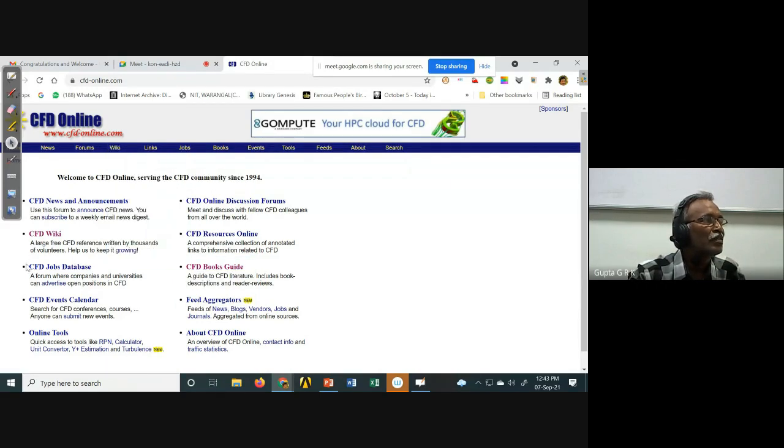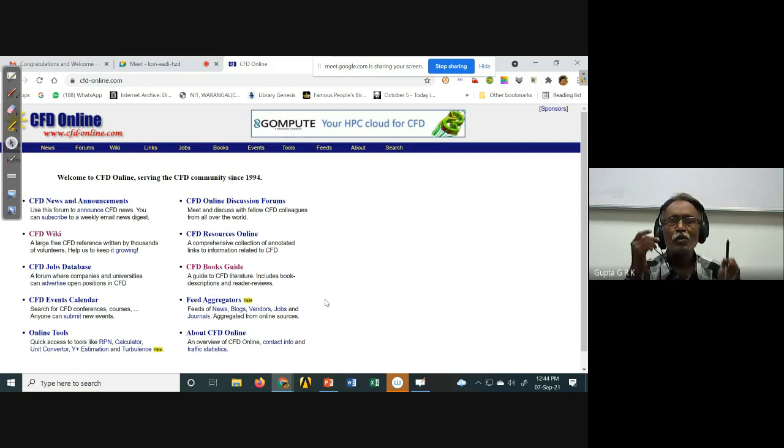And the CFD jobs database, a forum where companies and universities can advertise open positions in CFD. And CFD events calendar, what conferences, what courses are going on, you get that. And online tools, some free online tools will be available. Online discussion forums: if you have any difficulty while solving a problem, you can post your difficulty and some people will answer you. And CFD resources online, CFD books guide, and feed aggregators, that is news, blogs, vendors, jobs, all these things.